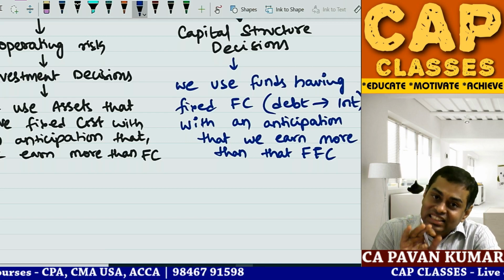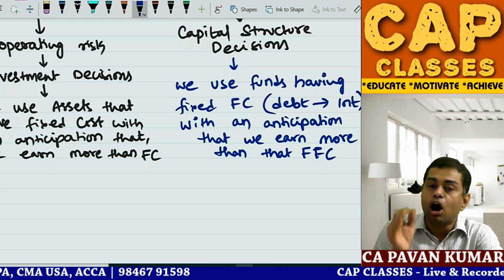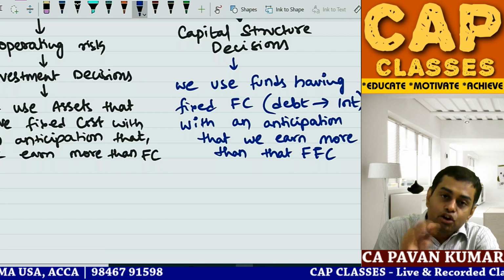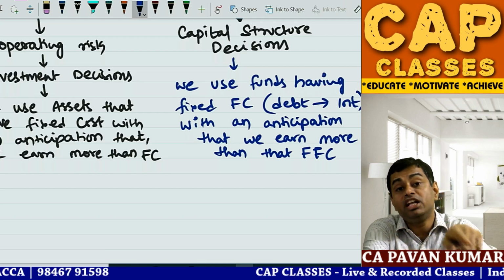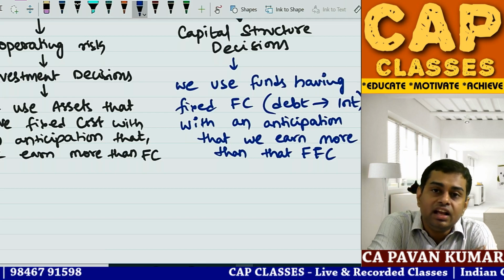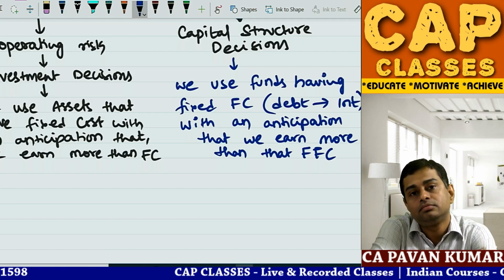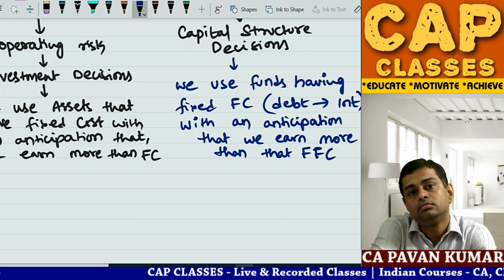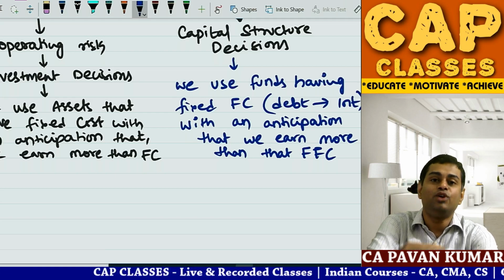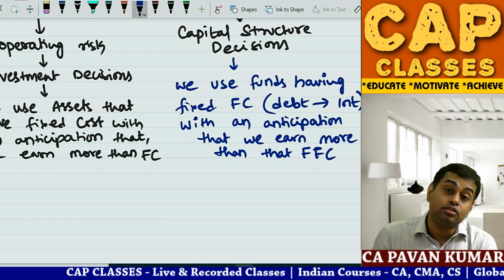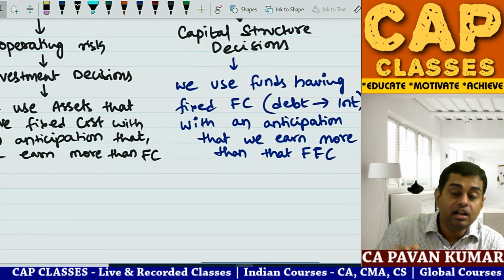Now imagine that car is not your own car. You borrowed money from ICICI and purchased the car with that loan, a car loan. You need to pay 20,000 salary to this guy and you need to pay 15,000 EMI to ICICI. That is called combined risk. You have operating risk and you have financing risk also. You understand? That is called combined risk.